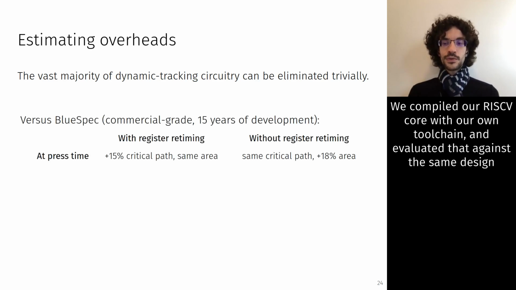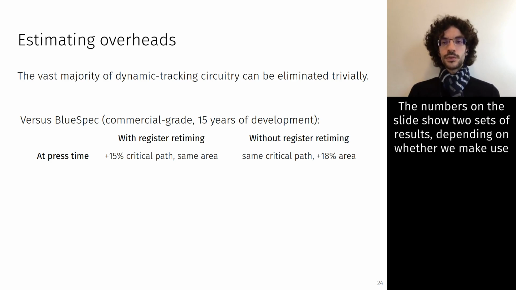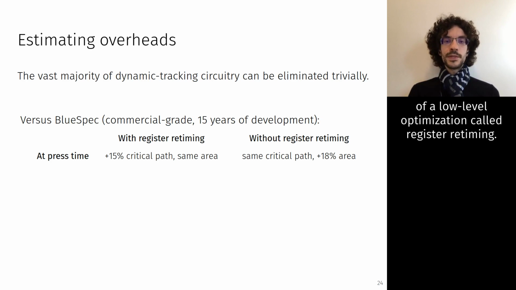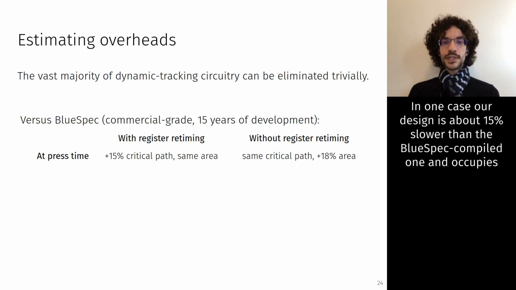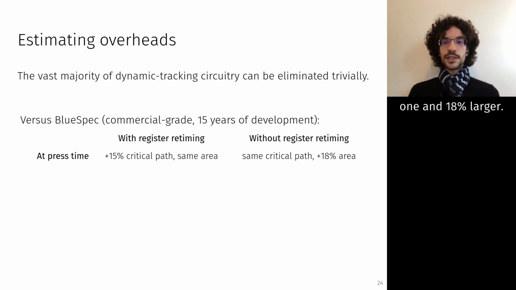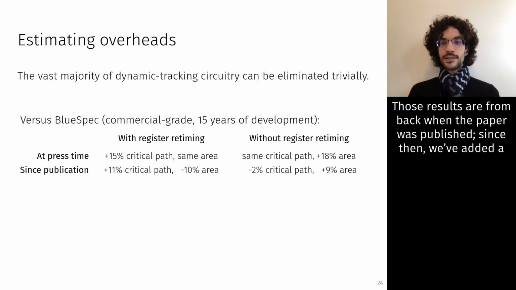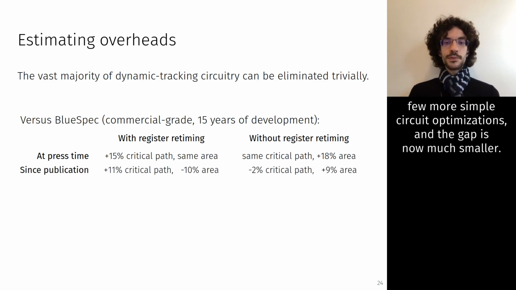We compiled our RISC-V core using our own toolchain and evaluated that against the same design written in Bluespec and compiled with a commercial BSV toolchain. The numbers on the slide show 2 sets of results, depending on whether we make use of a low-level optimization called register retiming. In one case, our design is about 15% slower than the Bluespec compiled one and occupies the same area, and in the other case, our design is about as fast as the Bluespec compiled one and 18% larger. Those results are from back when the paper was being published. Since then, we added a few more simple circuit optimizations, and the gap is now much smaller.